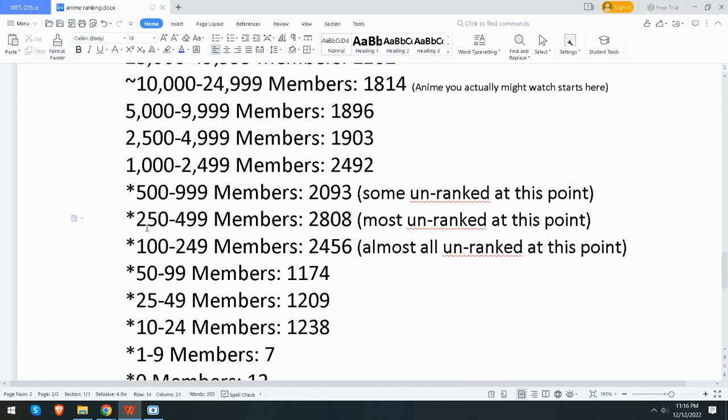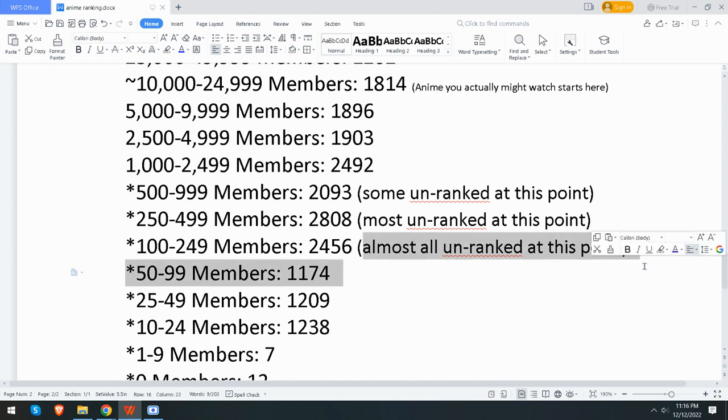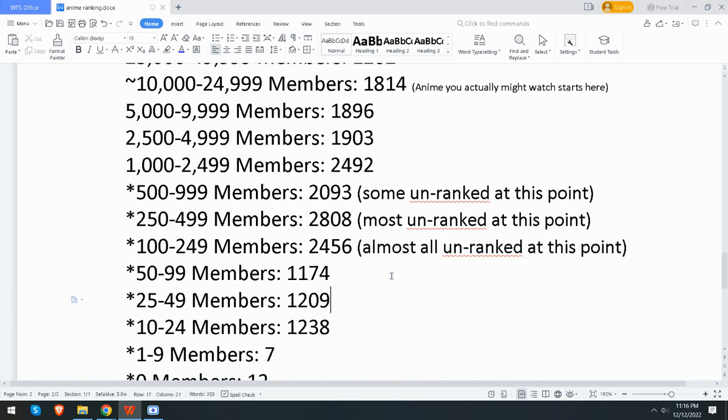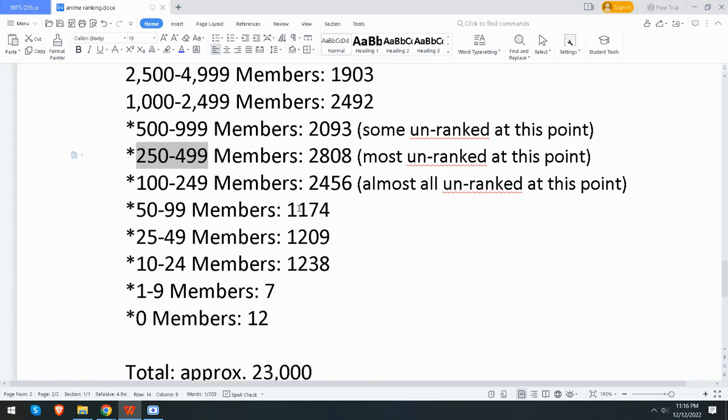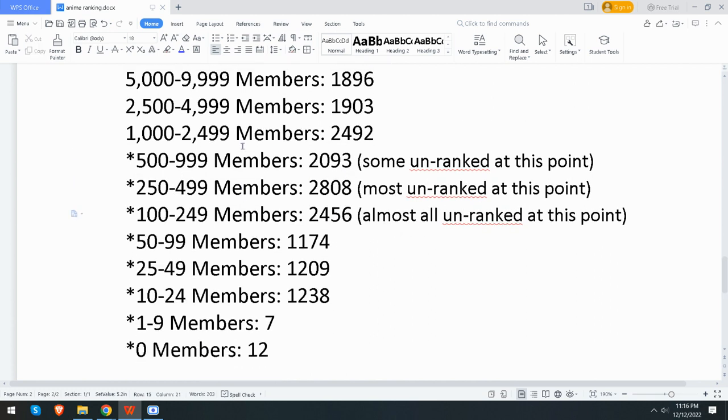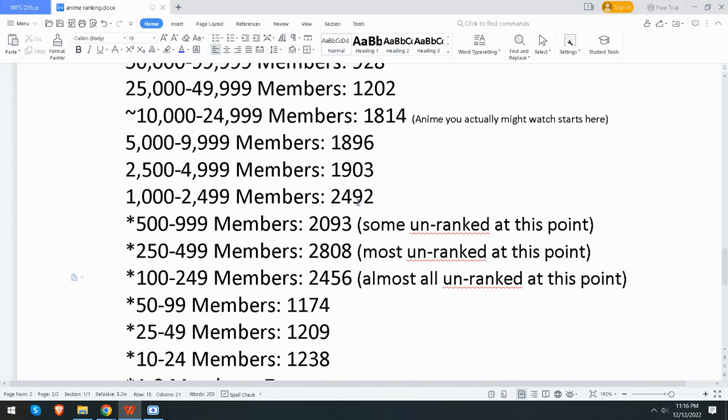So you have a lot of anime that are unranked. Once you get to 250 to 499, a lot of them are unranked. Once you get down to the 100 to 250 member range, almost everything's unranked. And if it's below 100, it's absolutely going to be unranked. What's still interesting is how the groups end up being relatively equal. Here you have the biggest group, with 2,800 anime that are between 250 and 499 members. So you have a lot of clustering. About a third of all the anime is in this 100 to 1,000 member range, right here. These are the biggest groups of anime.